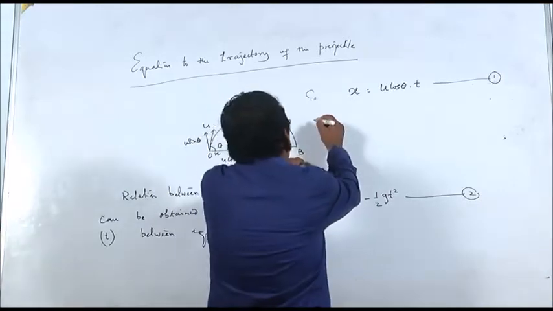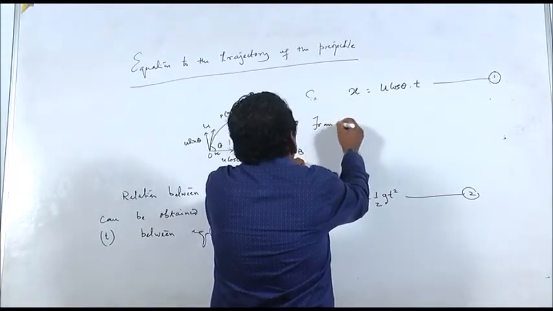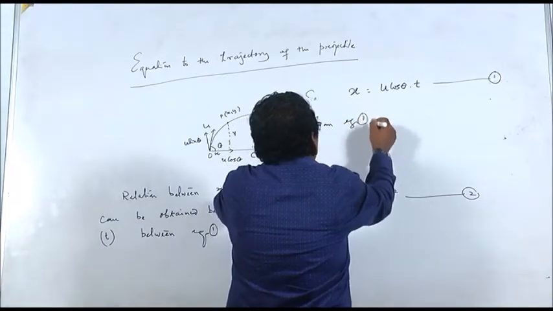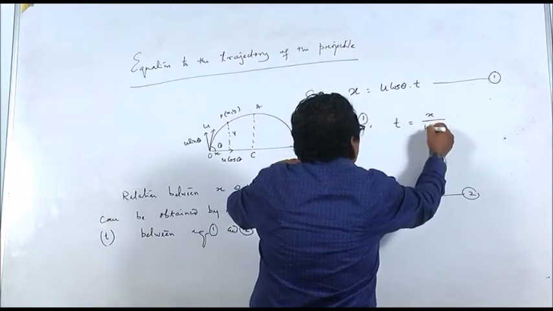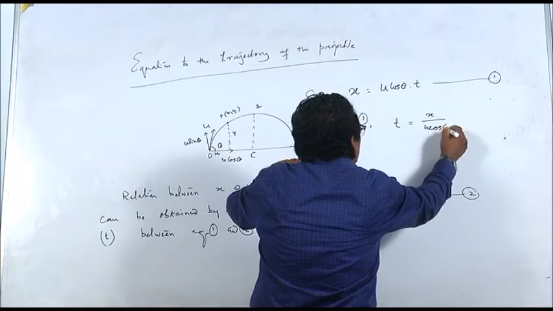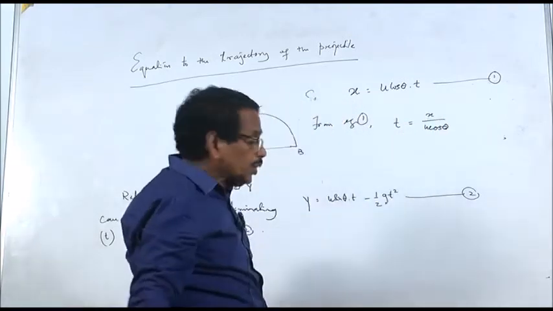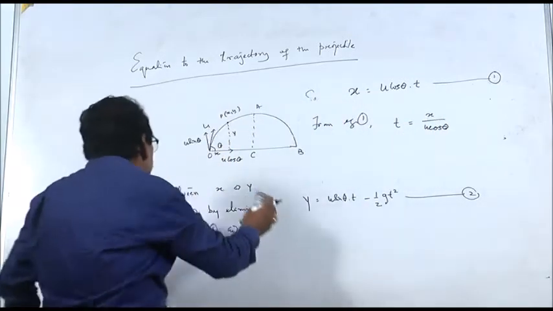From equation 1, t is equal to x by u cos theta. Put this value of t in equation 2.